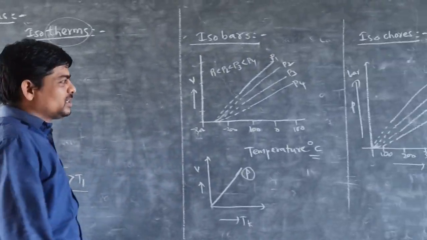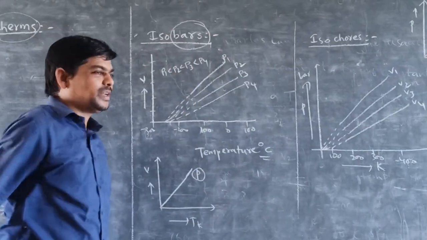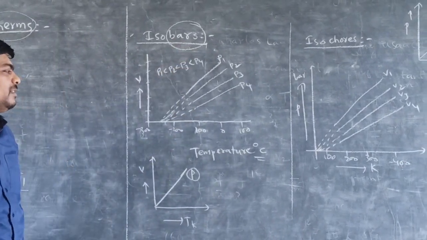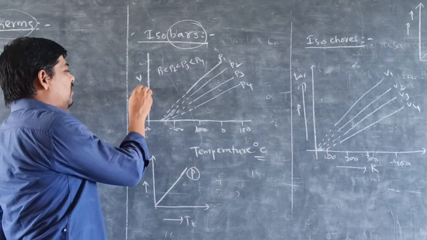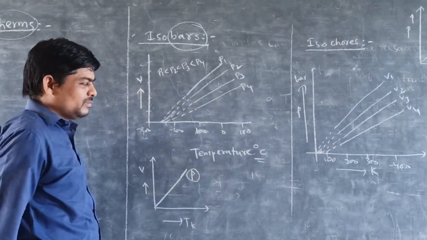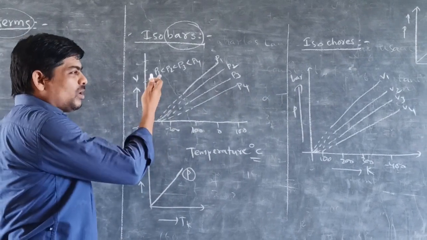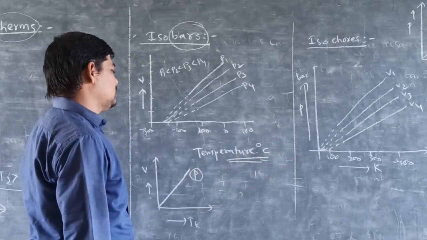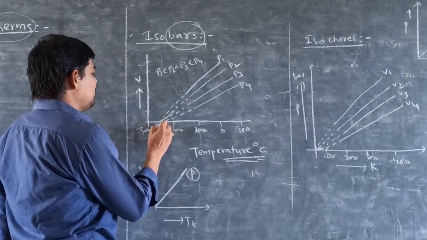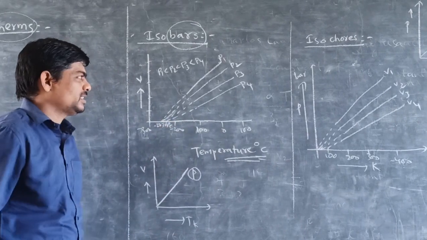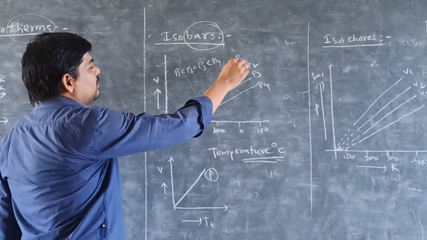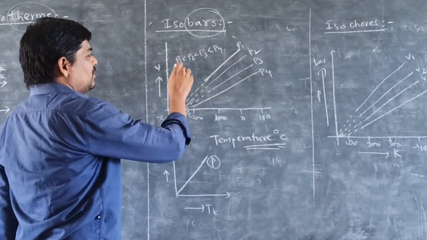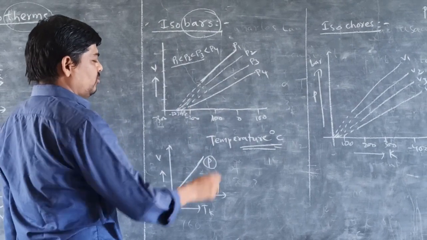Next, isobars. Remember, bar means pressure. At constant pressure, the graph drawn between volume of gas and temperature is called isobars. Here we are taking temperature in degrees Celsius, with the intercept at minus 273.15 degrees Celsius. The graph has four plots, P1, P2, P3 and P4, where P1 is less than P2, and P2 is less than P3.